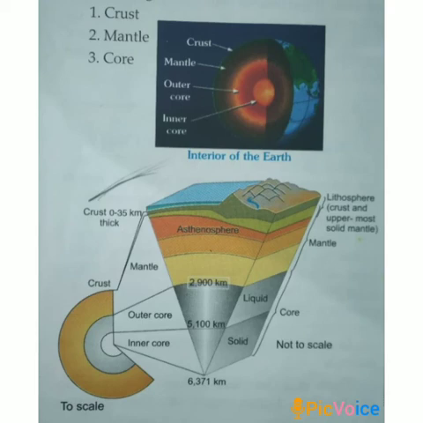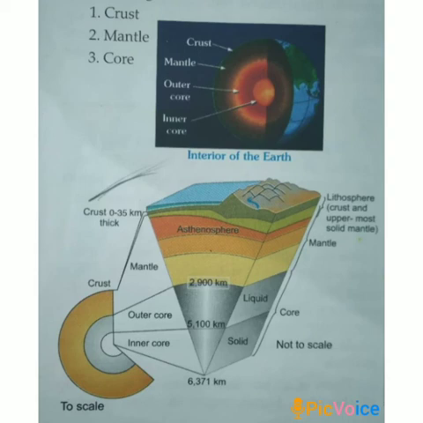It is thicker under the continents than on the ocean floor. After that you learned crust is made up of silica and aluminium. Thus it is also called Sial. Here Si stands for silica and Al stands for aluminium. And the average thickness of the crust is 60 to 100 km.